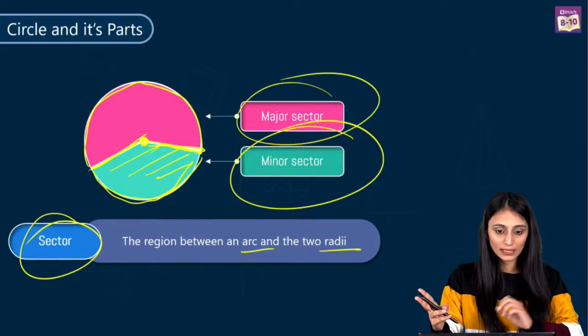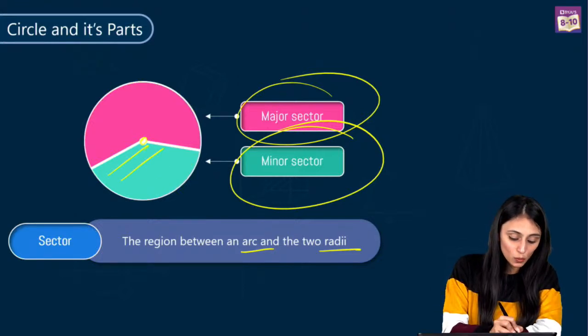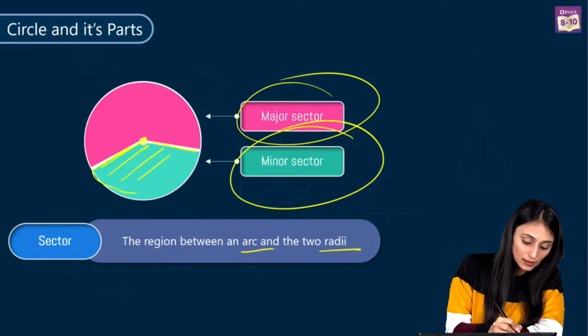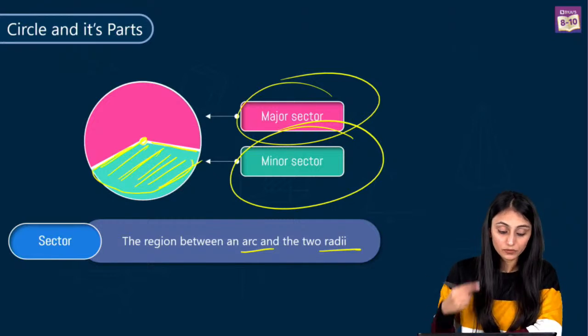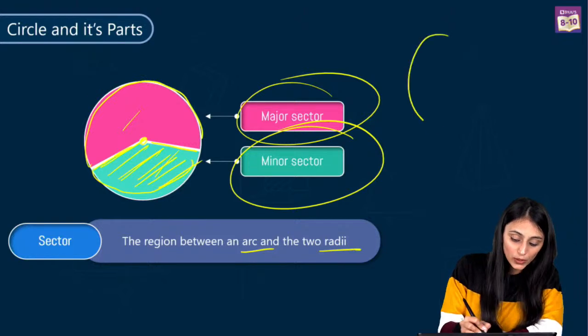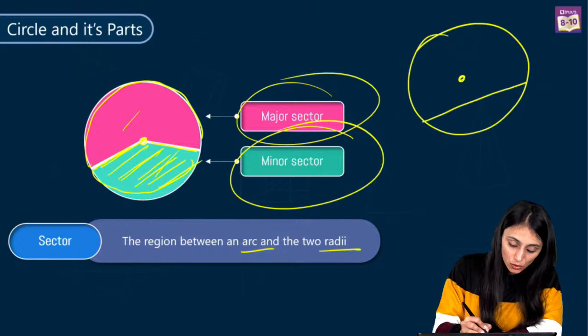See, when I talk about the sector, it is the region between the two radii and the arc. You can see this region is looking different from the previous one. That's called the sector. And this is the minor sector, and that's the major one, because we are using the major arc over here. When you talk about the segment, this is the center and this is the chord. So this is your arc.